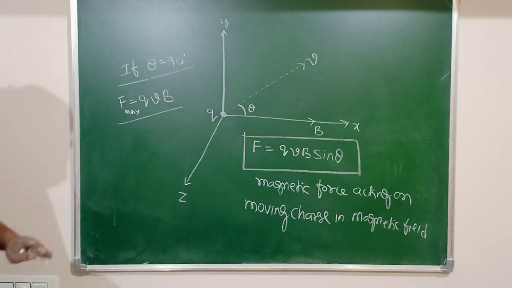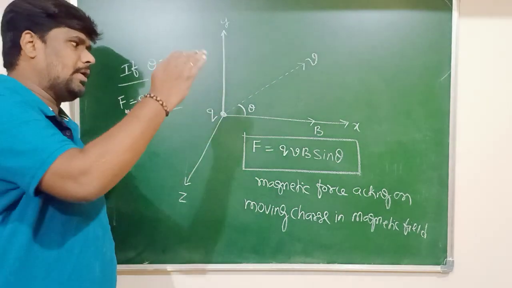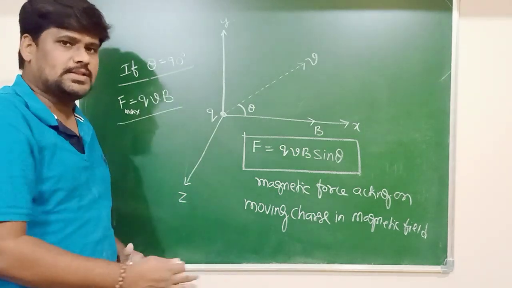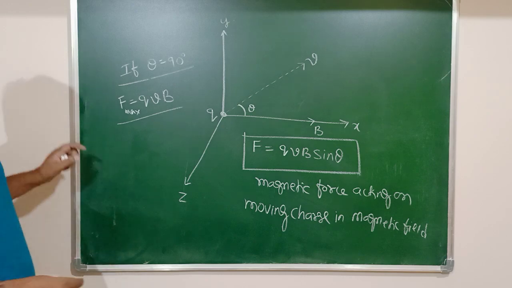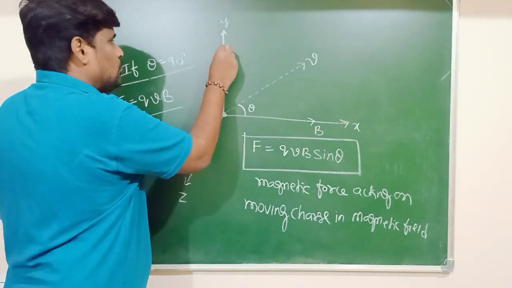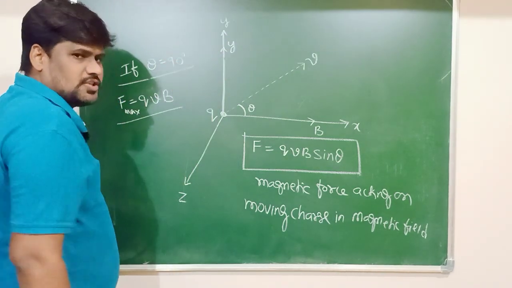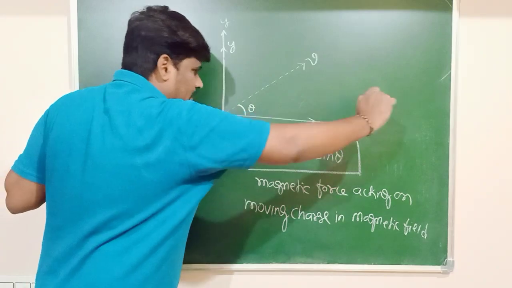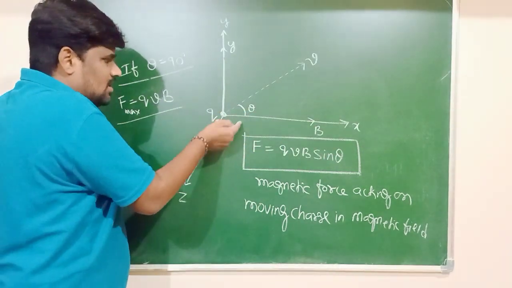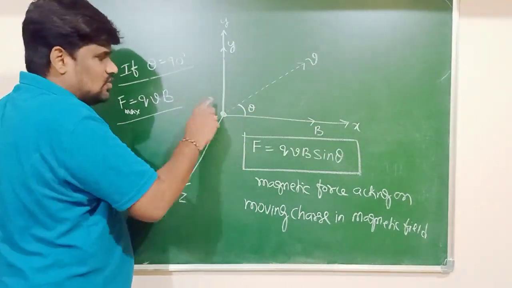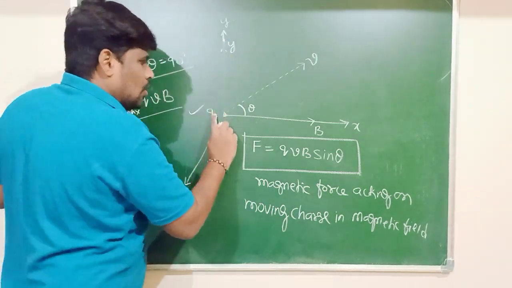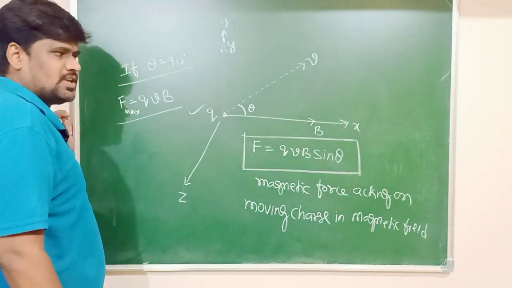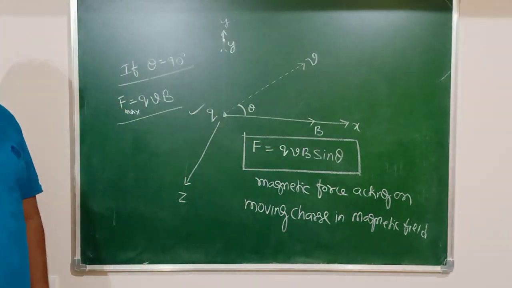If a charge is moving in a direction perpendicular to the magnetic field, then definitely maximum force is acting on that charge. Best example: say the charge is moving along the y axis, and the magnetic field is along the x axis. Now how much is theta? Theta is equal to 90 degrees. In such cases, the charge is moving perpendicular to the direction of the magnetic field, then the force is maximum.